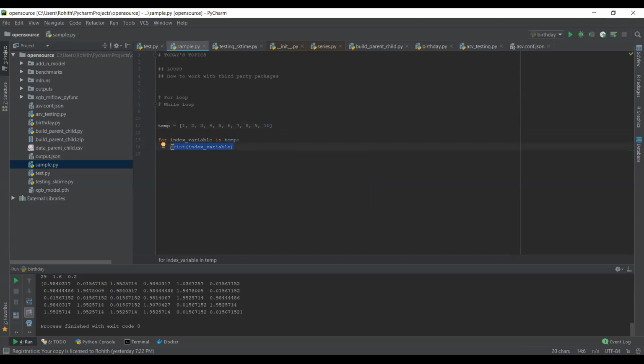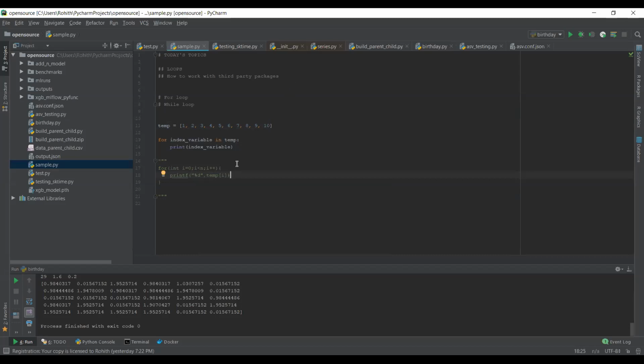So this is similar to a for each loop. We do something like this in C. We have an array, a temp array, and we iterate over each and every element using that index value.